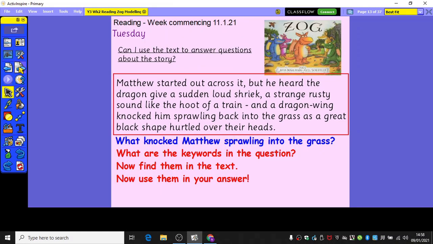So we looked at Zog yesterday and today we're going to continue using those first 4 pages and we're going to do a different reading skill. Can I use the text to answer questions about the story? I'm going to go through a couple of examples with you and then you're going to have some questions to answer about the Zog story.